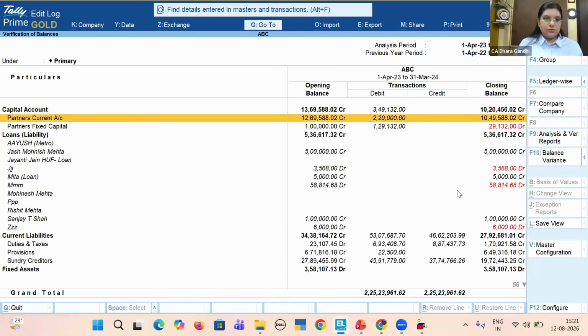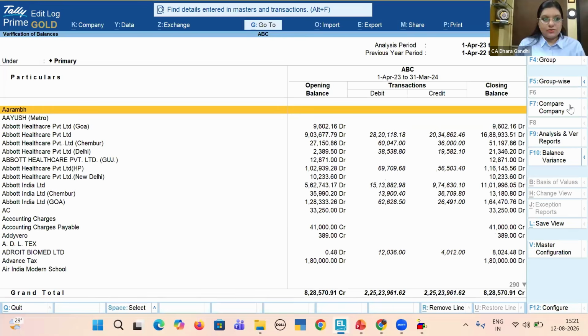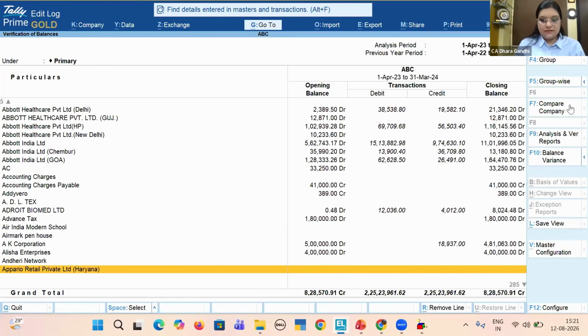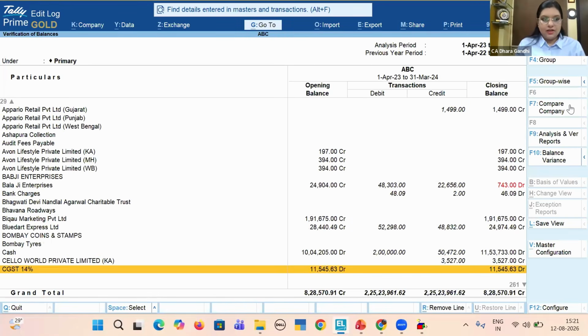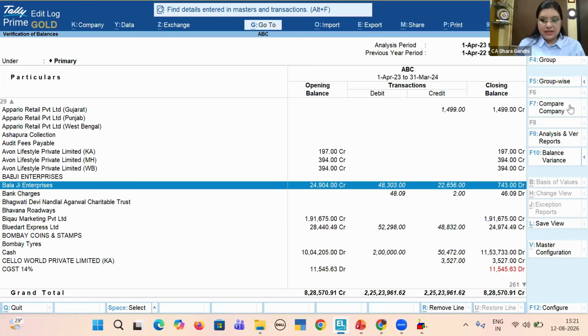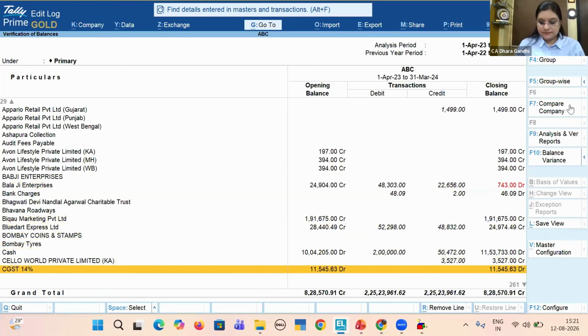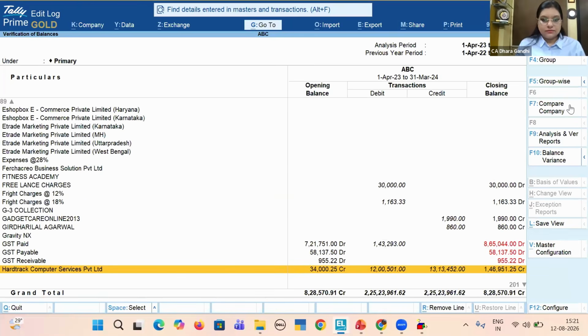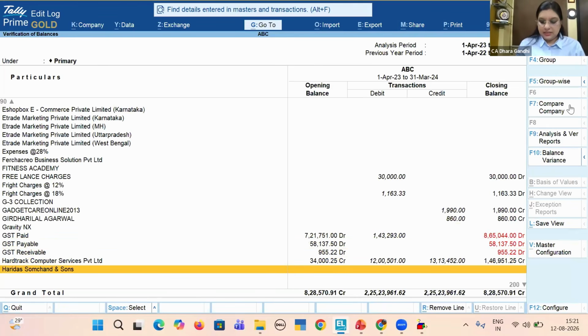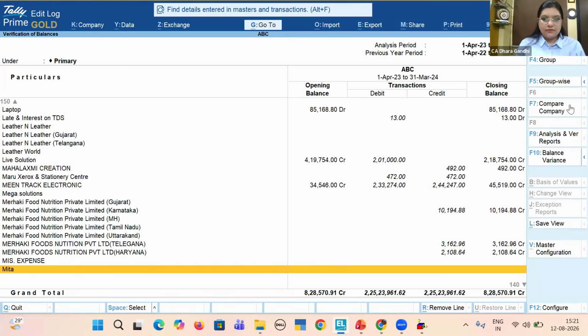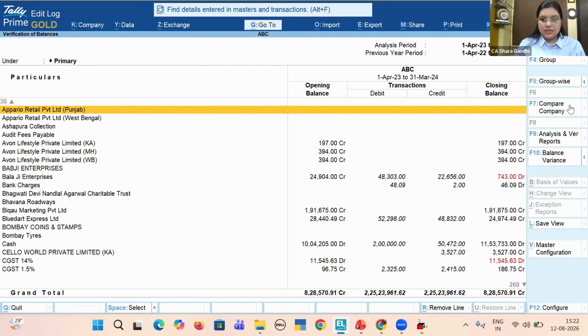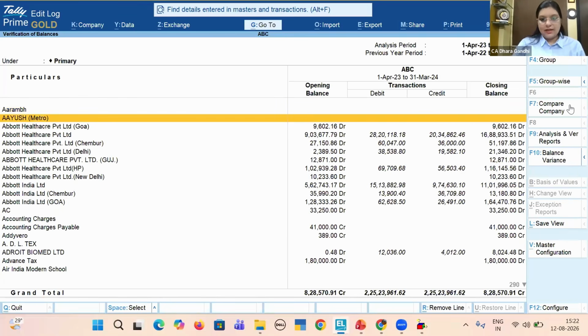And if I'm not used to seeing this in this format, I will simply do it ledger wise. I want to see each and every ledger. If this ledger is going negative, it will specifically reflect in red. You can see it's reflecting red. This is the set of entire ledgers in your trial balance. Again, you can configure as per your needs.